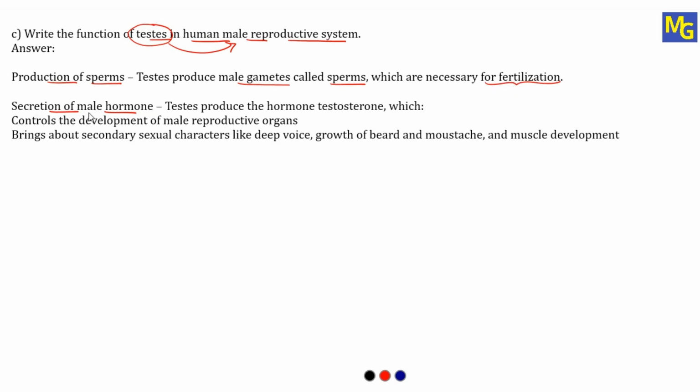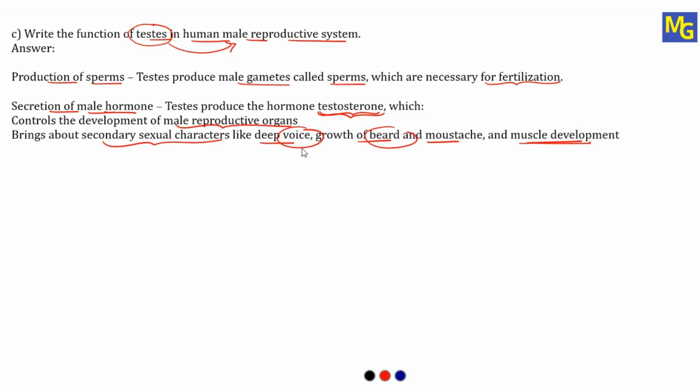Second one, secretion of male hormone. Testis produce a hormone called testosterone which controls the development of male reproductive organs. So we have studied that secondary sexual characters will be developed with the help of this hormone called testosterone, which brings about secondary sexual characters like deep voice, growth of beard and mustache, and muscle development. So at a particular age in boys we can see change in the voice, development of the beard and mustache, as well as muscle development, shoulder development, chest development.